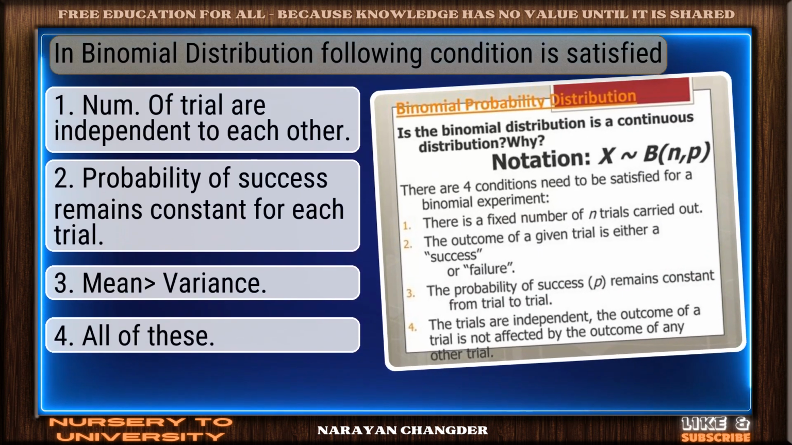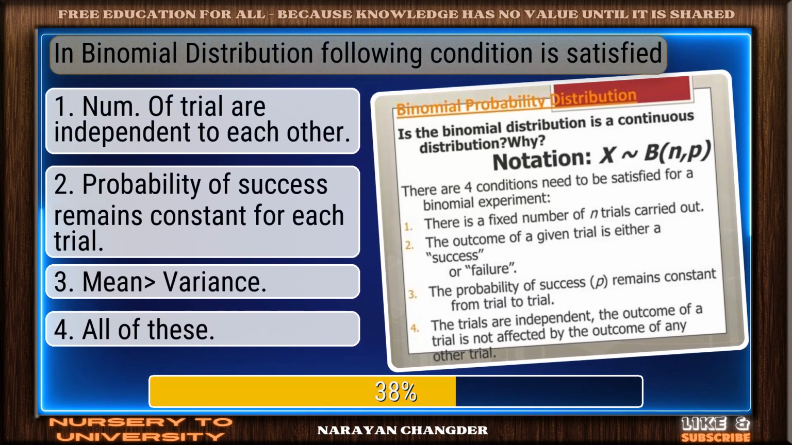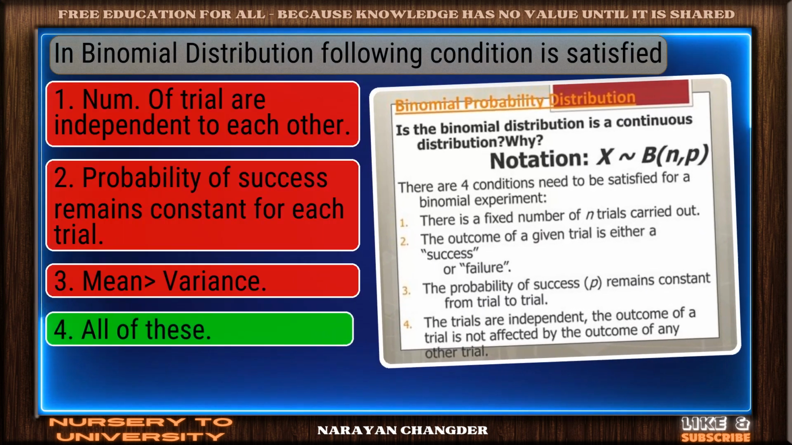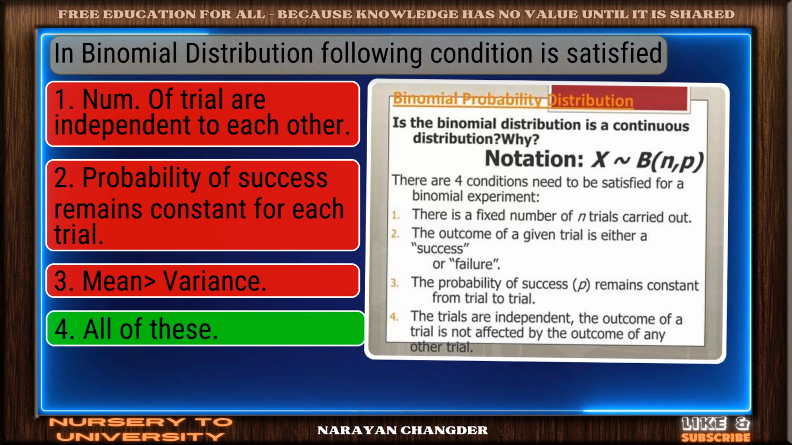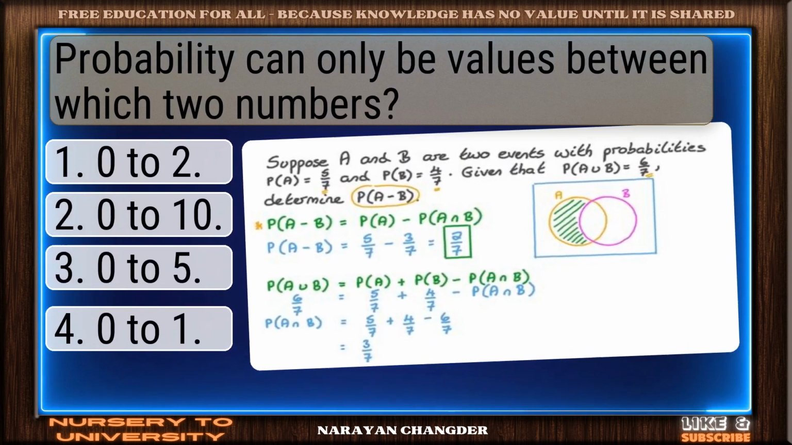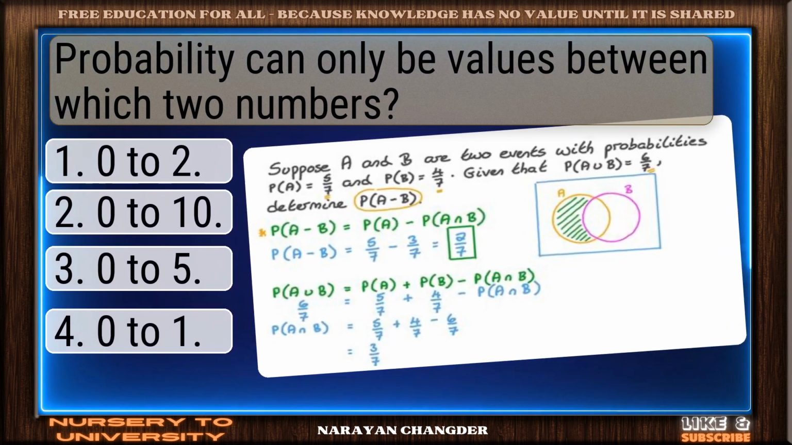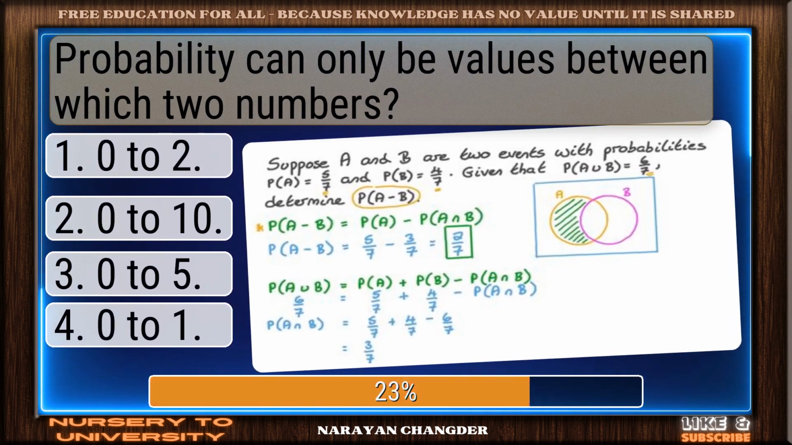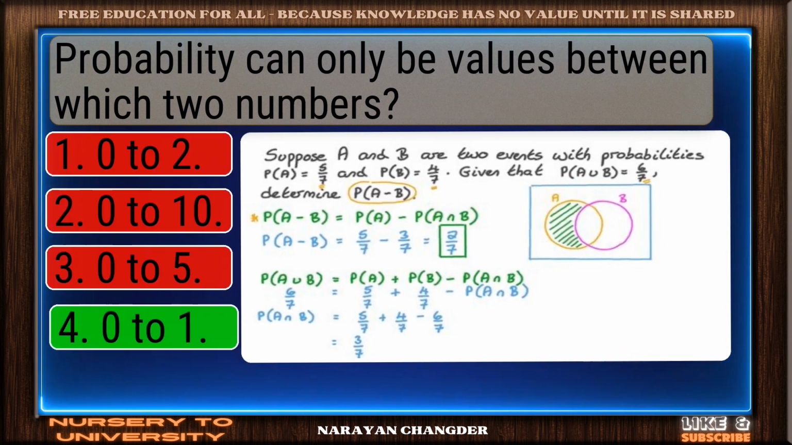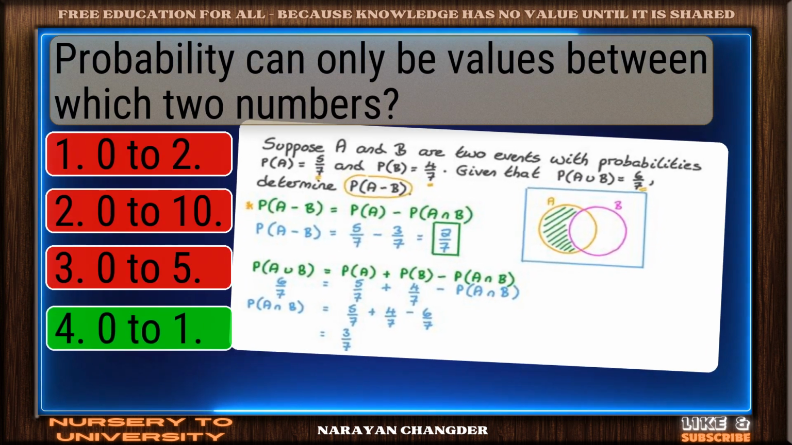Question number 25. In binomial distribution, the following condition is satisfied. Excellent choice. All of these is the right answer. Question number 26. Probability can only be values between which two numbers? Well picked. 0 to 1 is the correct answer.